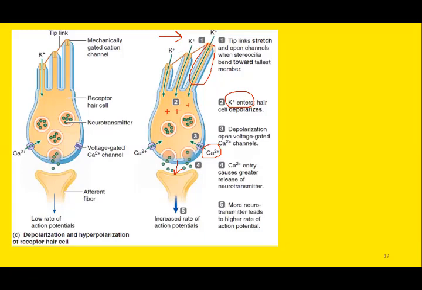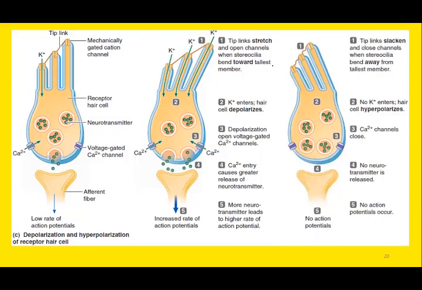Sometimes the stereocilia move to the opposite side. Here you can see the stereocilia moving from right to left. You can see they are tilting away from the kinocilium. So movement of stereocilia away from the kinocilium will cause inhibition of the hair cell, and this inhibition is known as hyperpolarization.